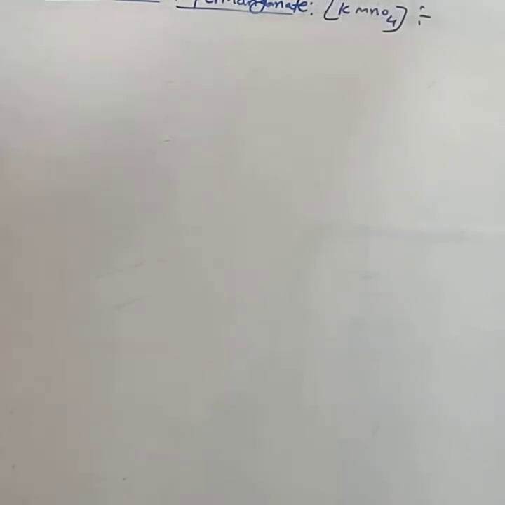Hi students, in the last class we discussed the preparation of potassium permanganate. In this class we will study its properties.